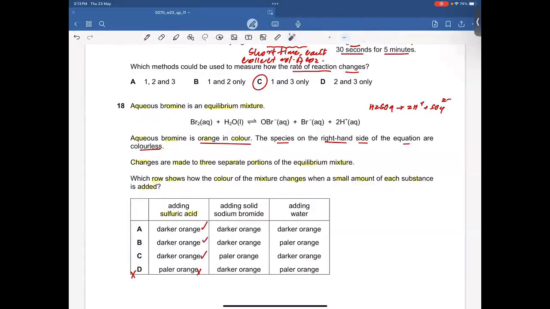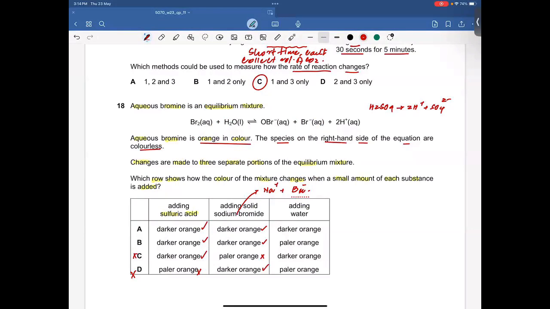What happens when we add solid sodium bromide? When we are adding sodium bromide, obviously we are adding sodium ions and bromide ions in the solution. And these bromide ions increase the concentration again in the solution. And so equilibrium favors the left-hand side. And therefore, aqueous bromine becomes darker. Option C is incorrect.